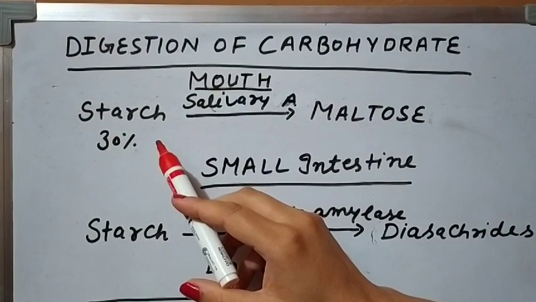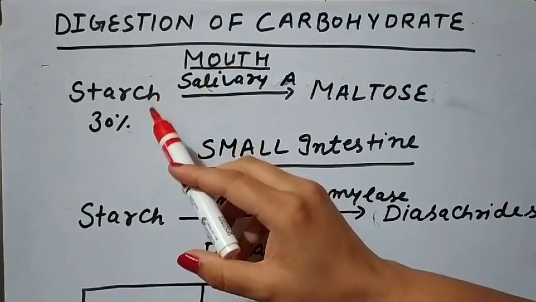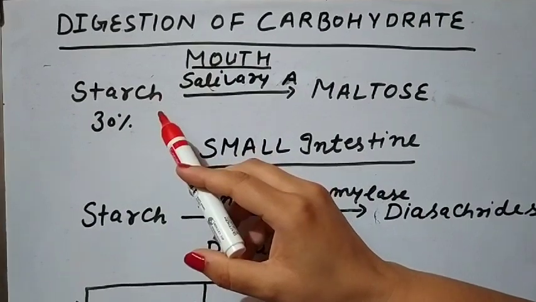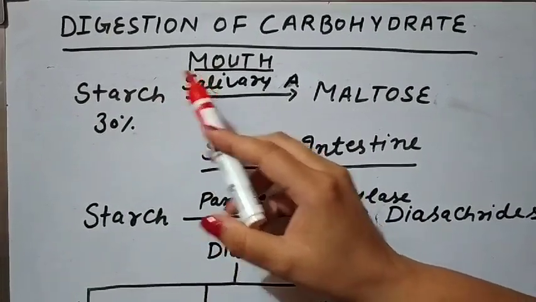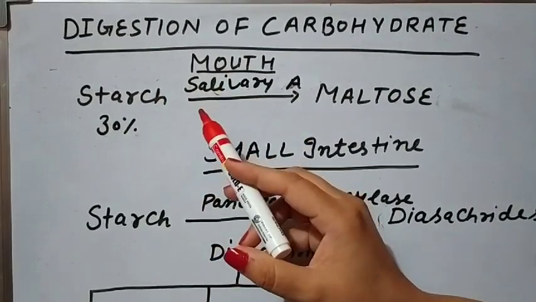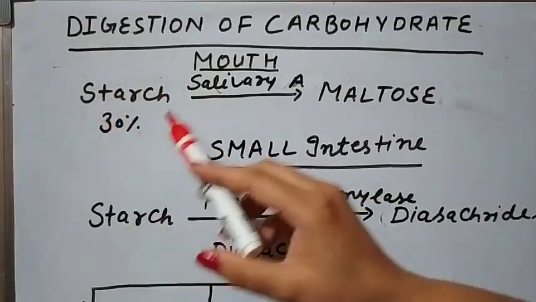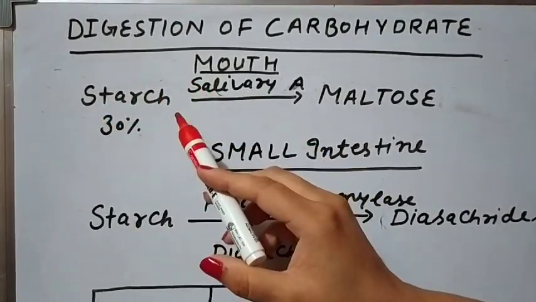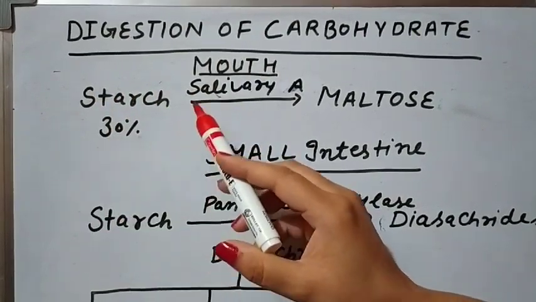Now the question arises, what is a polysaccharide? Polysaccharides are complex carbohydrate molecules made up of more than one monosaccharide. Monosaccharides are the simple carbohydrates, like glucose and fructose. So these are made up of many sugars joined with a bond.